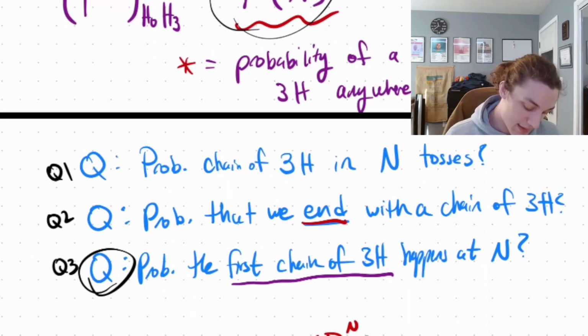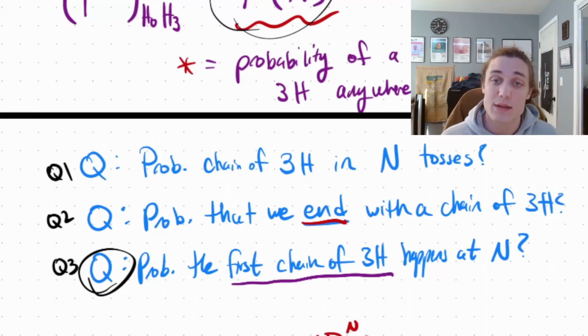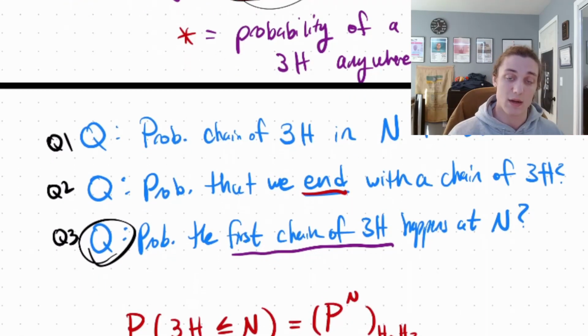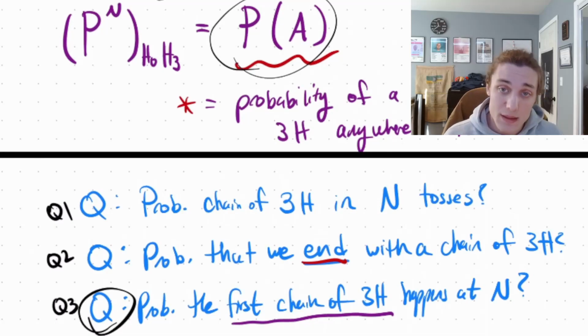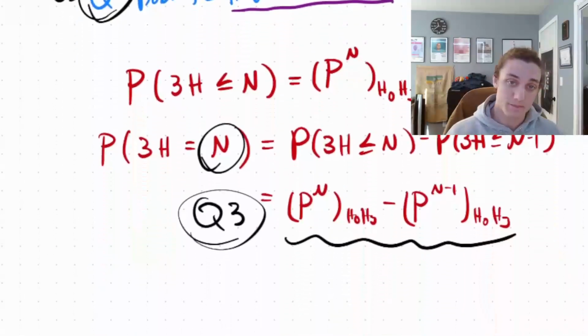Namely, the idea that we can also find the probability that we end with a chain of 3 heads, and also the probability that the first chain of 3 heads occurs at the final toss in n tosses. Of course, here we are going to be exploring this second question, not a probability, but an expectation.